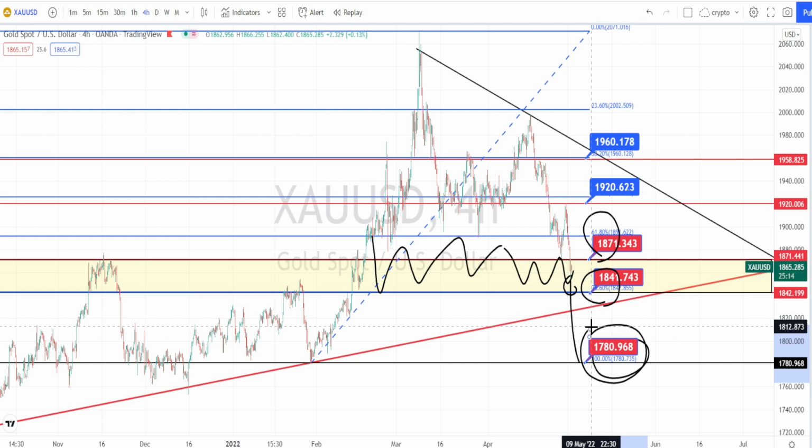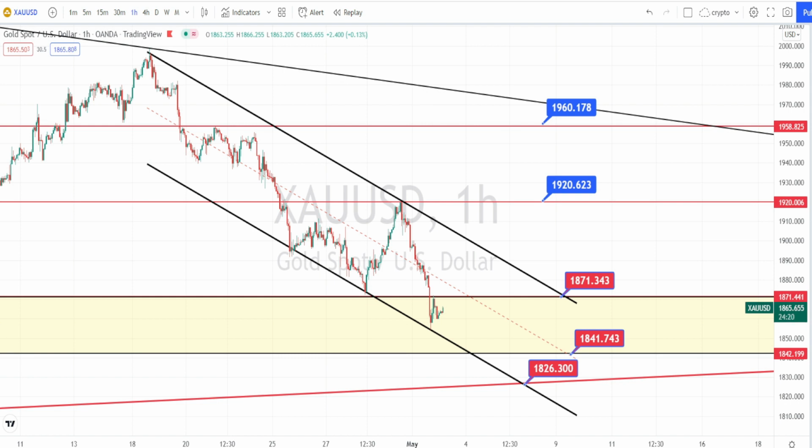Let us do the analysis in hourly time frame. I'm in hourly time frame now.